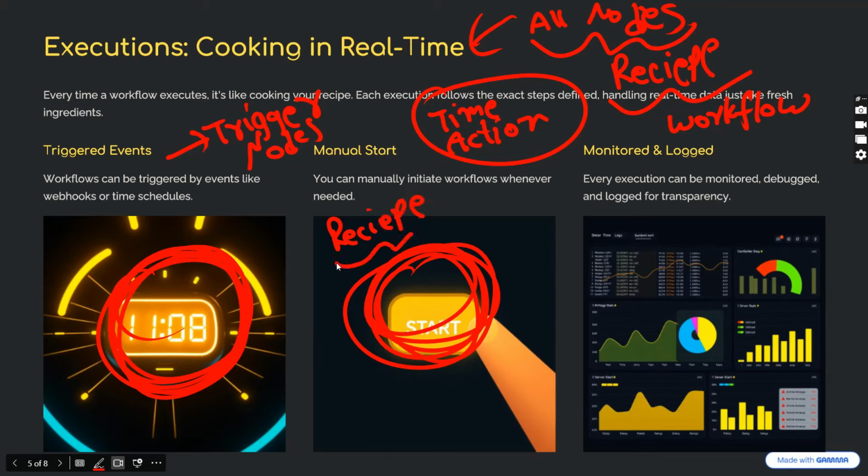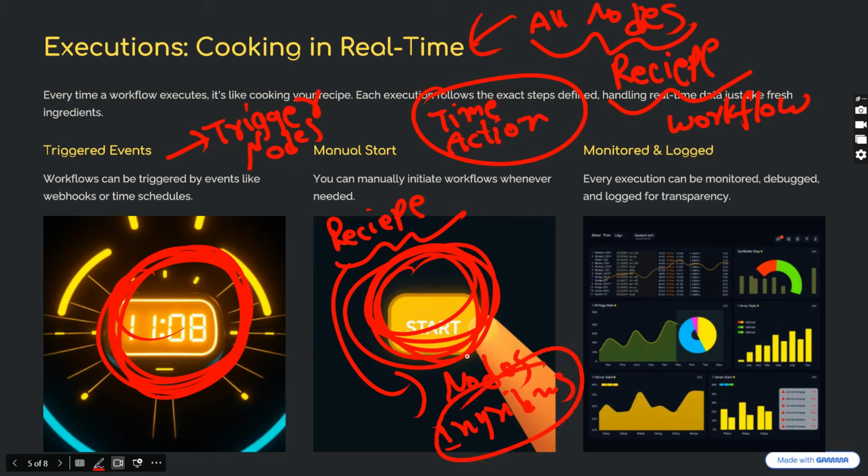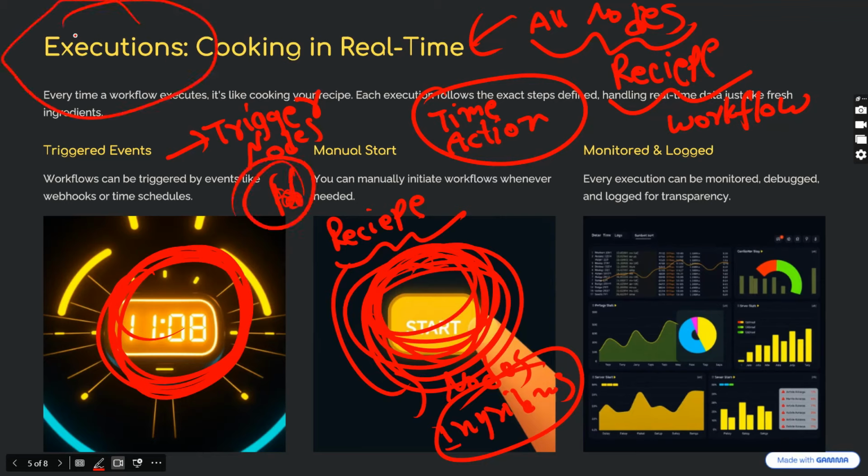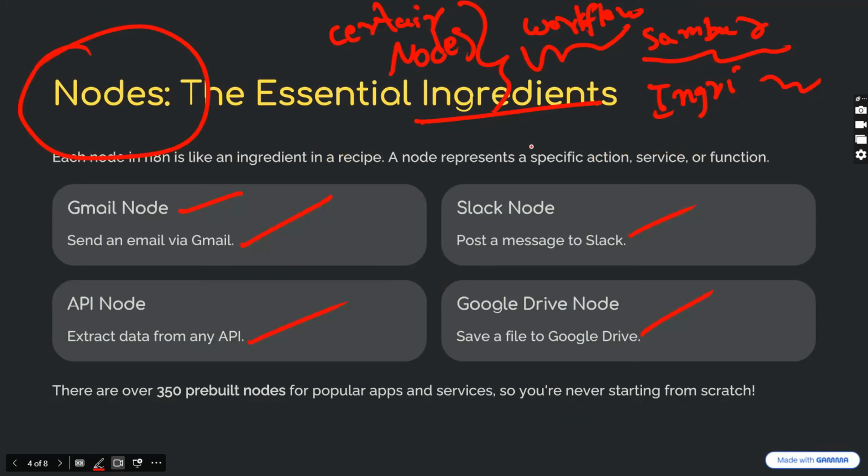This recipe is made only because of the nodes. That means the ingredients which we have already given in that workflow. It will use all the ingredients, that is nothing but the nodes which we have already given, and it will finally cook us a real recipe. That means real food. This food is nothing but executions. That means execution is nothing but cooking in real time, in n8n language. So this is how an n8n workflow will work.